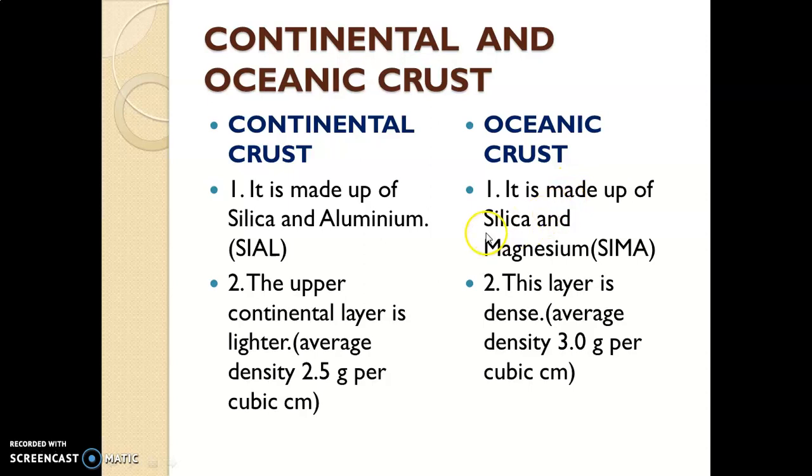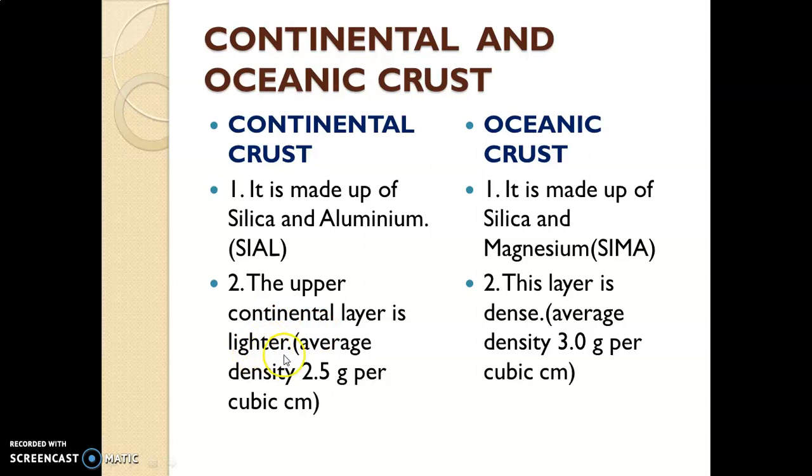Oceanic crust is made up of silica and magnesium, so it is also called Sima. So this is the first difference.